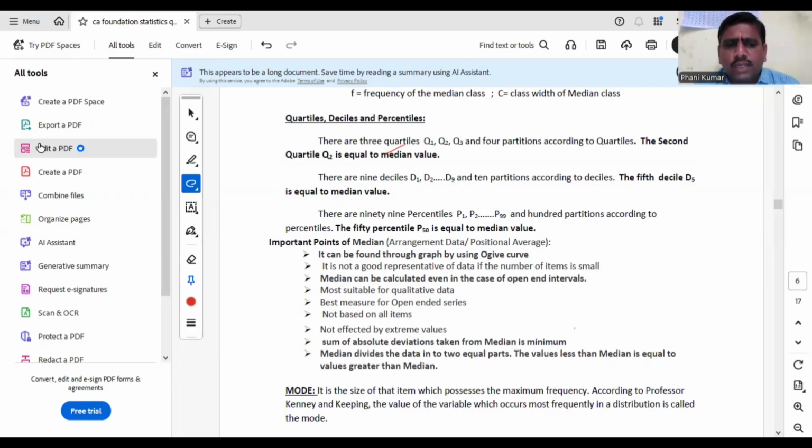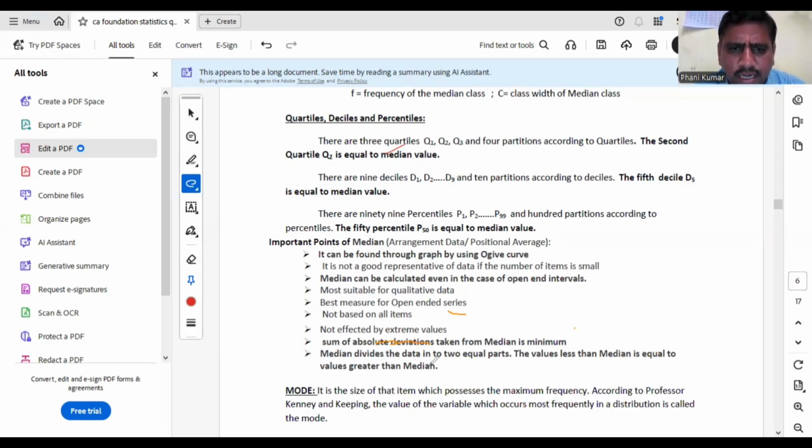So median is not based on all items. It is not affected by extreme values. Sum of absolute deviations from median is minimum. This is an important point. Sum of absolute deviations means we are considering the deviations; if you neglect the negative sign, those deviations are known as absolute deviations. So when they are taken from median, the sum will be minimum.